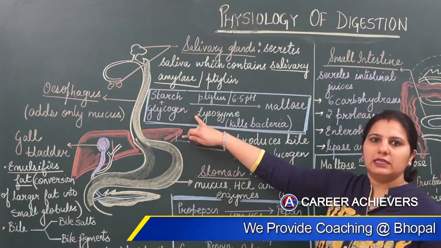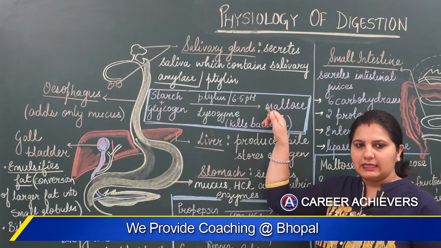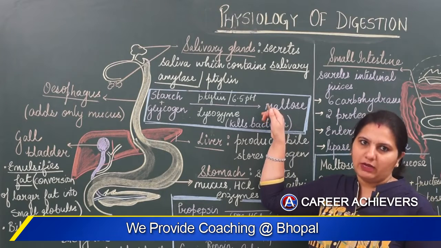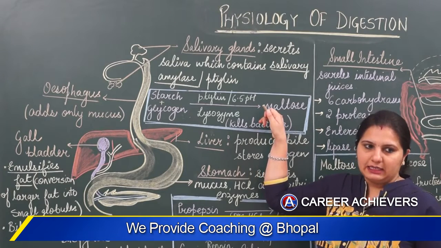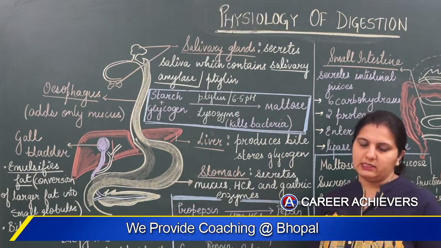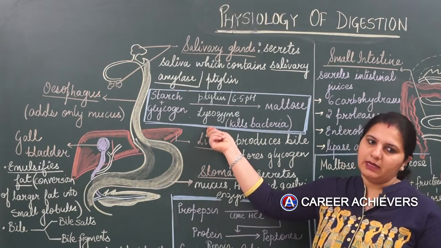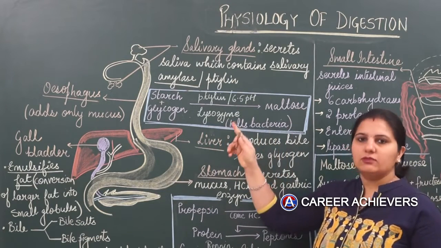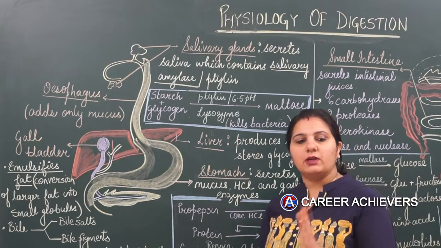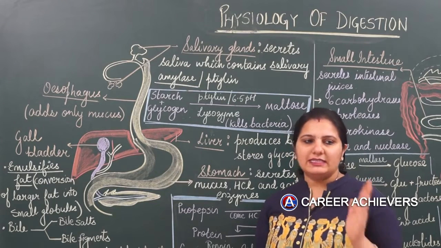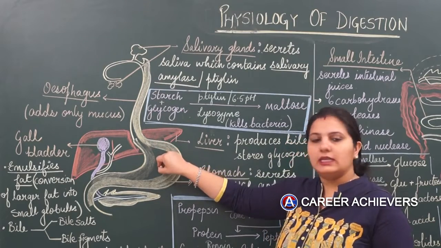Now this starch and glycogen, being complex carbohydrates, are converted into oligosaccharides, a bit simpler carbohydrates called maltose. Maltose is again a disaccharide, that means you still need to digest it. So we say only partial digestion of carbohydrate has taken place in the buccal cavity. This partially digested food, comprising the digested part of carbohydrate, and proteins and fats as such, is then passed on to the stomach.